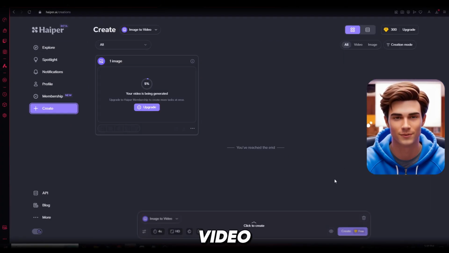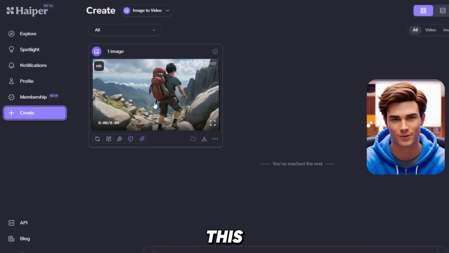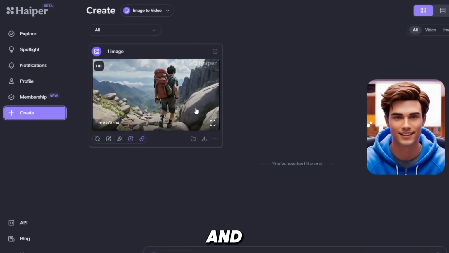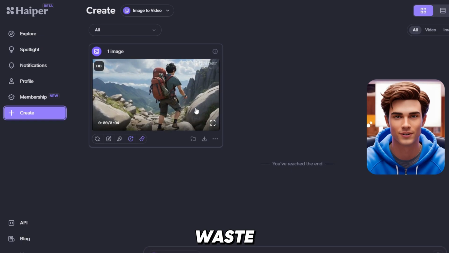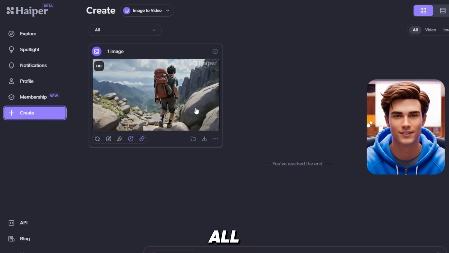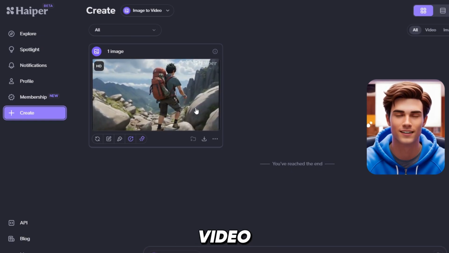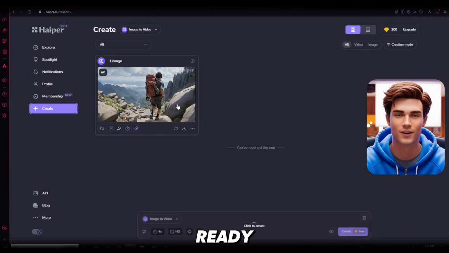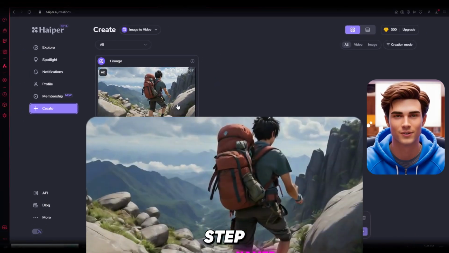As you can see, our video is being generated, and this might take up to a minute per video. I'll skip the loading part and let's see how the result looks. This tool gives great quality videos, and you can use it for free. I won't waste your time here, so make sure to do the same for all the images you have and download each video.